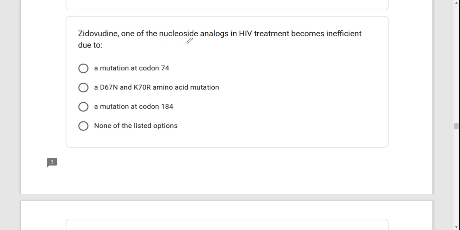Zidovudine, one of the nucleoside analogs of HIV treatment, becomes insufficient due to. K70R, just know that's the answer. So it is a deficiency of these K70N and K70R amino acid mutations. So this is it.